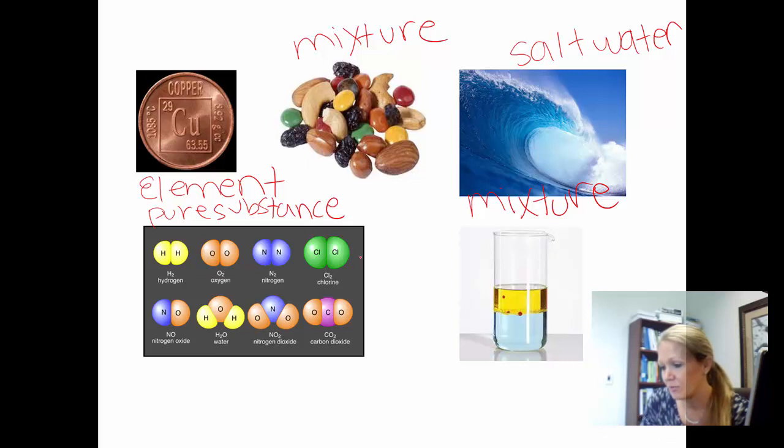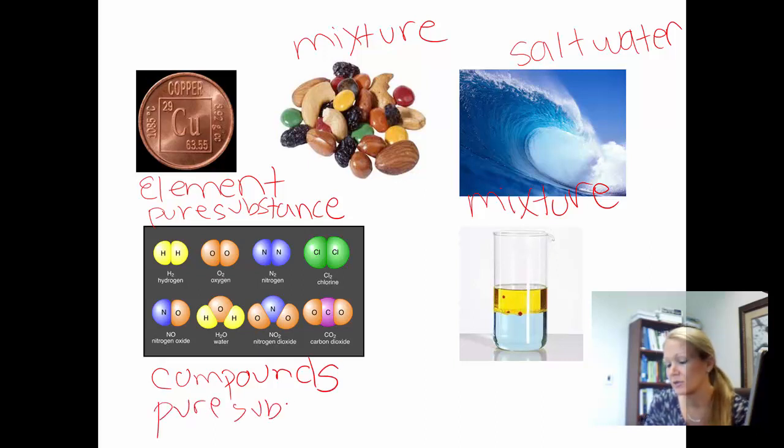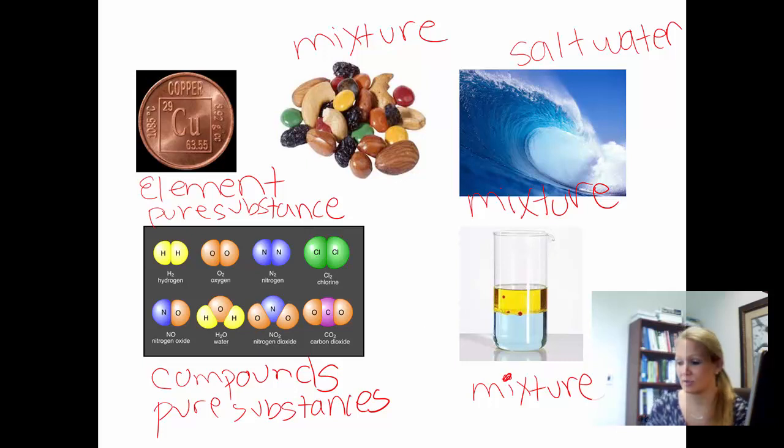All right, here we have a bunch of compounds. So they are elements chemically combined to each other. So these are pure substances. Here we have oil and water, which don't mix. So this is a mixture. We combined two substances, so we made a mixture. And this would also be heterogeneous because we can see the two parts.